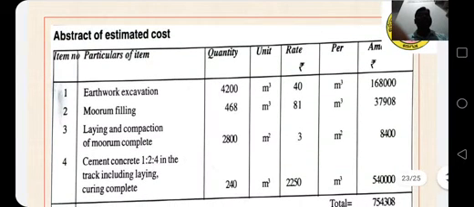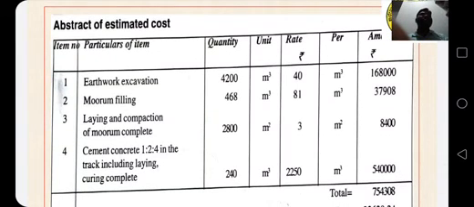Abstract estimation. Earthwork excavation, 4200 quantity, unit is meter cube, rate is 40 per meter cube. The total cost of earthwork in embankment is 1,68,000. Moram filling, total quantity 468 meter cube, rate 81 per meter cube, 37,908. Laying and compaction of moram complete, 2800 meter square, rate 3 rupees per meter square,